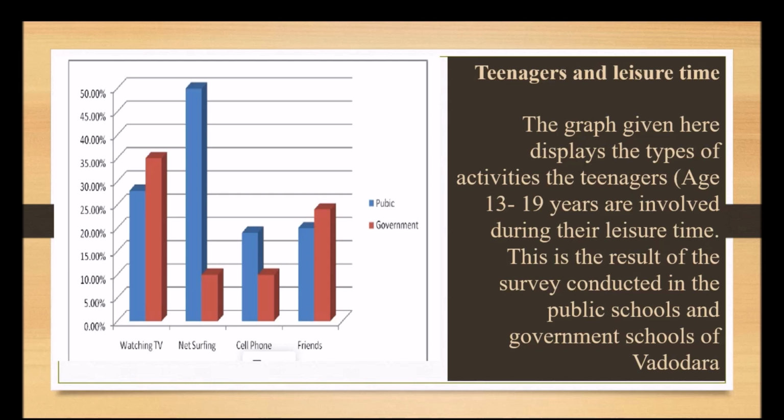Okay, so the graph displays, this is the phrase that I have used here from my side. Okay, you can also use. This is the result of the survey conducted in the public schools and government schools of Vadodara. So this is the subject, my dear. We have not talked about anything else here. We have not started talking about the data. We are just talking about what exactly the subject is, what we are going to see, what we are going to do here. So it is just simple, the activities of teenagers. It is given how teenagers pass their time.